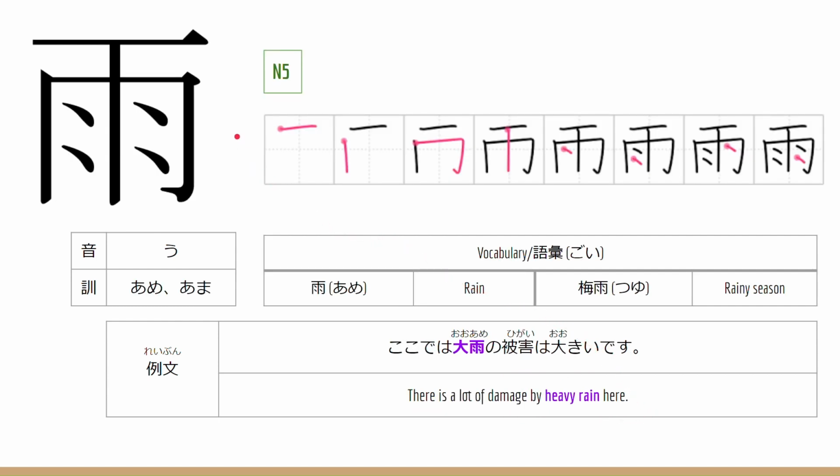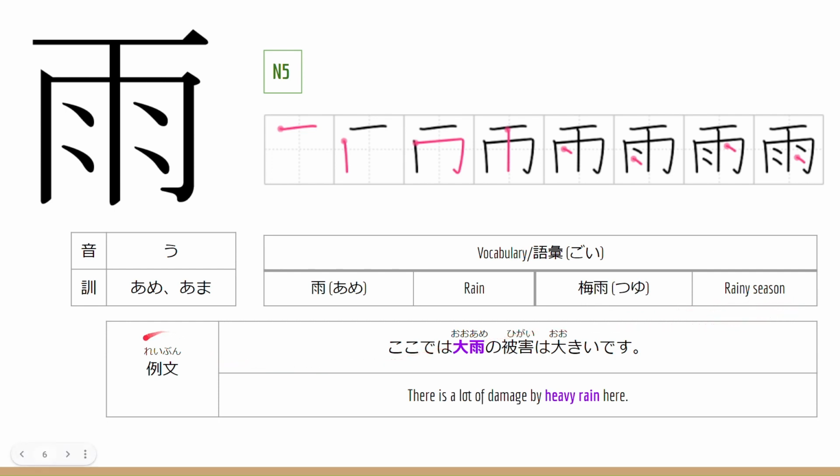The next kanji is ame. This is the stroke order for the kanji. Now let's go to the onyomi and kunyomi of the kanji. The onyomi is う, and the kunyomi is 雨. Now let's go to the vocabulary, or ごい. Ame, this means rain. Tsuyu, this means rainy season.